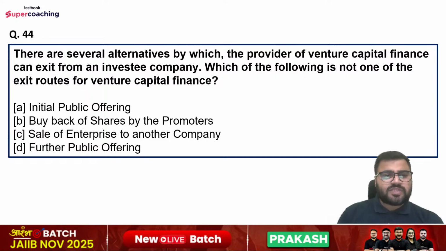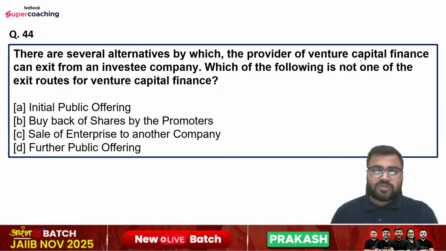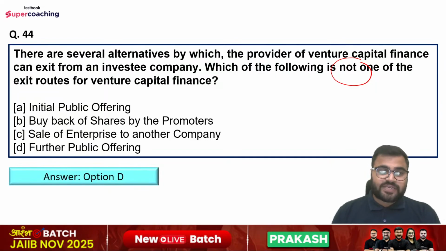Question number 44. There are several alternatives by which the provider of venture capital finance can exit from an investee company. Which of the following is not one of the exit routes for the venture capital finance? Options are IPO, buyback of shares by the promoters, sale of enterprise to another company, or further public offering. So guys, the question is which of the following is not, right? So negative, you have to tell which of the following is not one of the exit routes for the venture capital finance. The right answer is option number D, that is FPO, further public offering.